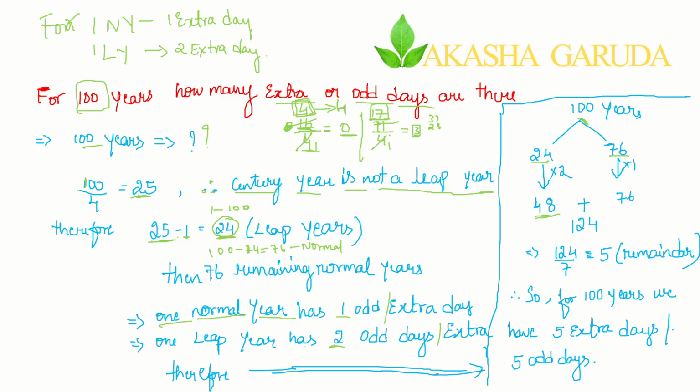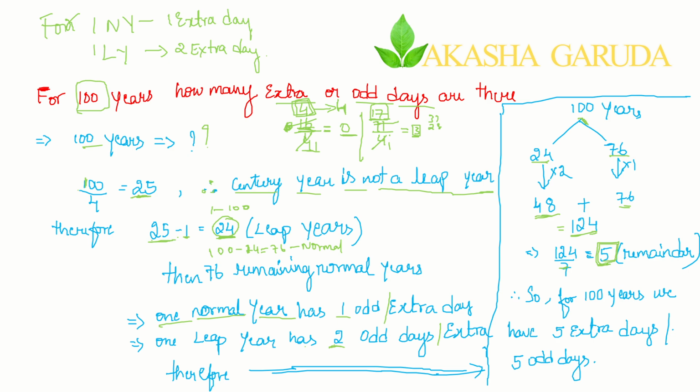Similarly, for one normal year, one extra day. For 76 normal years, you are getting 76 extra days. So 48 plus 76 gives a total of 124. To find extra days, or how many odd days are there, you just need to divide that number by 7. If it is more than 7, you just divide that by 7. So if you are dividing, the remainder you are getting here is 5.